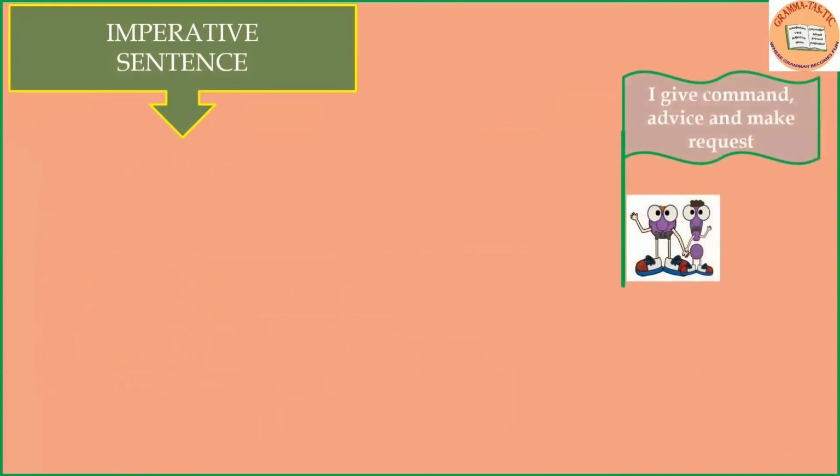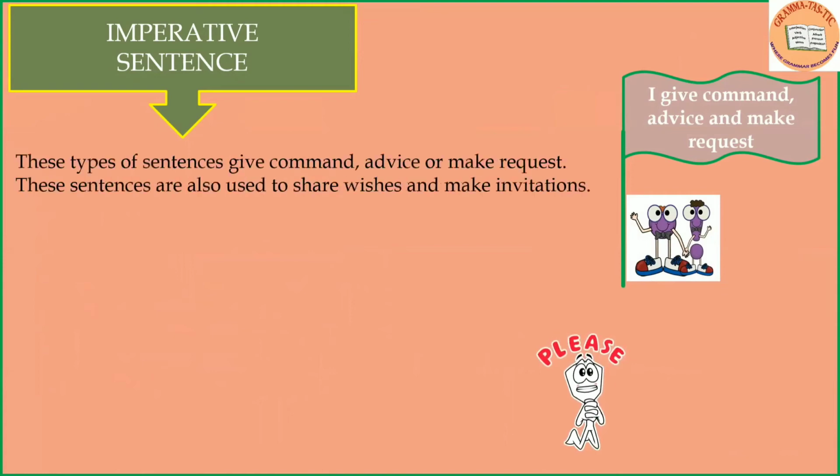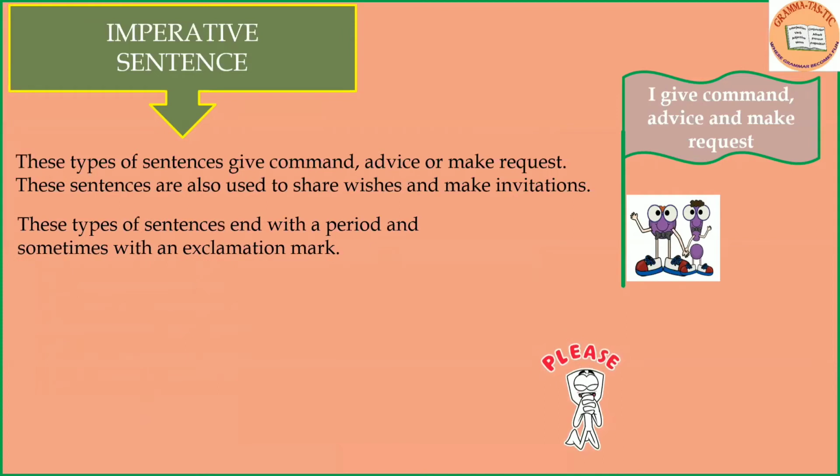The next type of sentence is the imperative sentence. These types of sentences give commands, advice, or make requests. These sentences are also used to share wishes and make invitations. These types of sentences end with a period and sometimes with an exclamation mark.